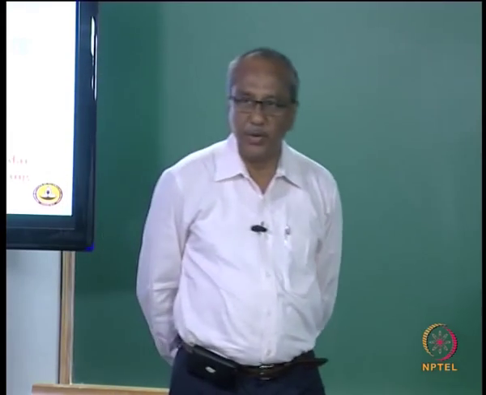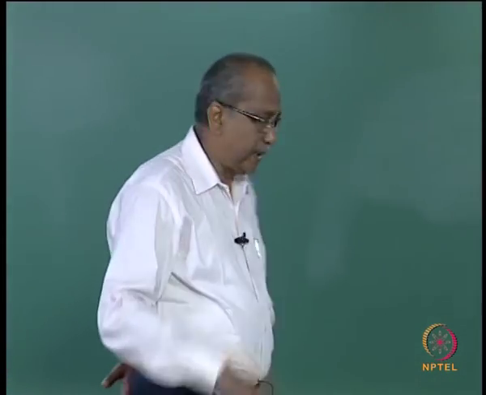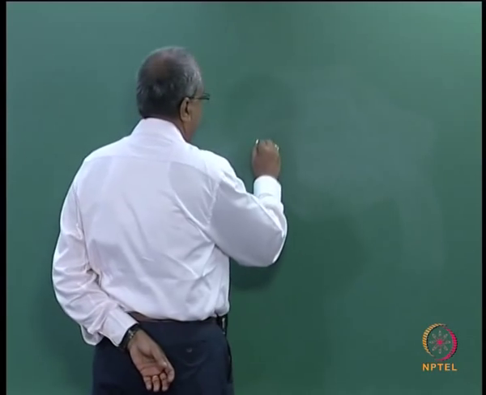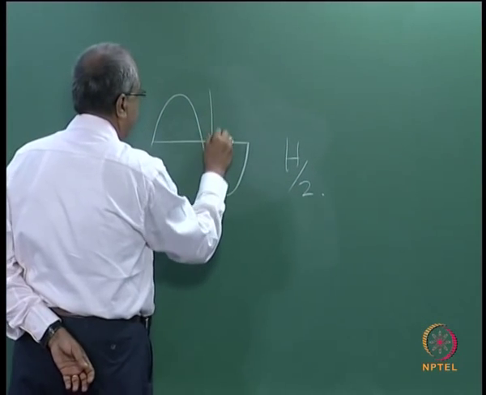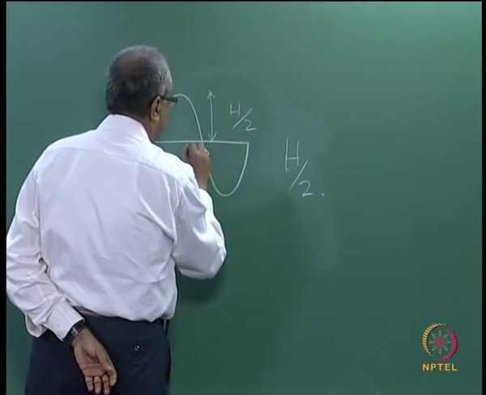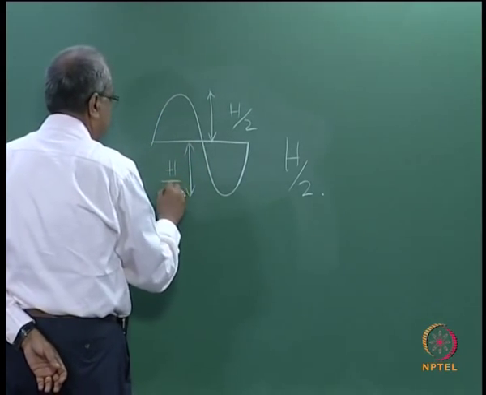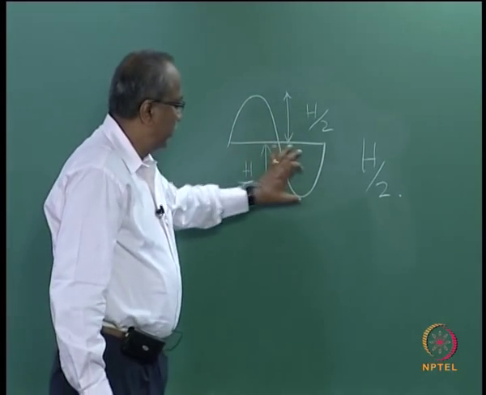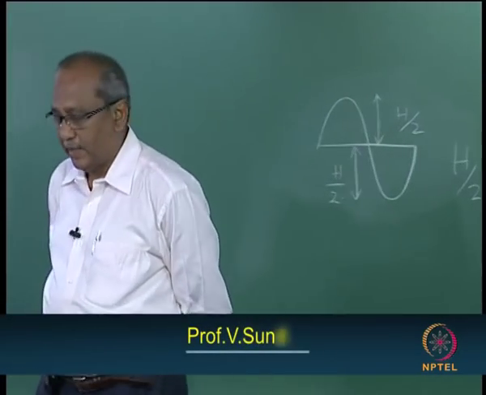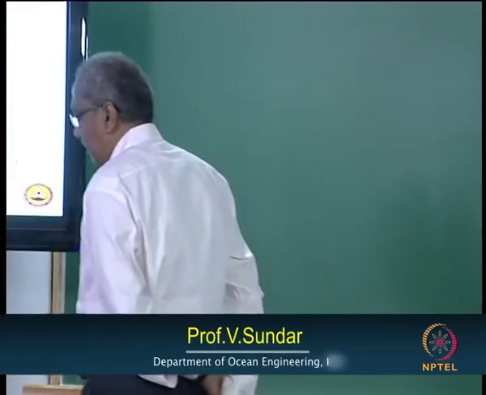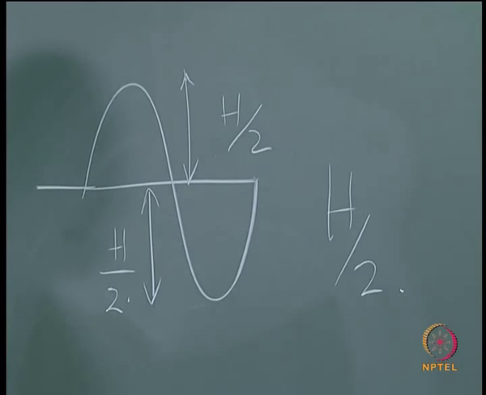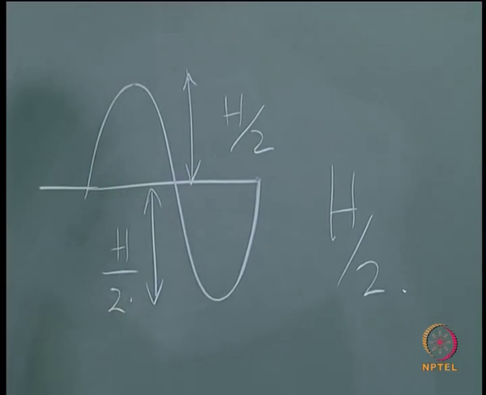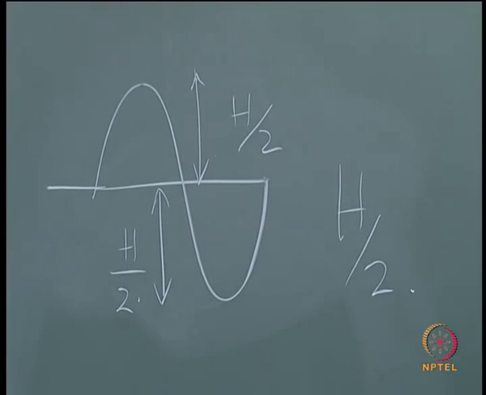That is, we define amplitude as equal to wave height by 2. So in the small amplitude wave theory, we say that this is your H by 2, this is your H by 2. So this portion and this portion, about a water level, which is either a high tide line, a mean sea level or a low tide line, is the level about which the wave surface is oscillating. So you see that this is H by 2 and this is H by 2. Such a wave is called a linear wave.